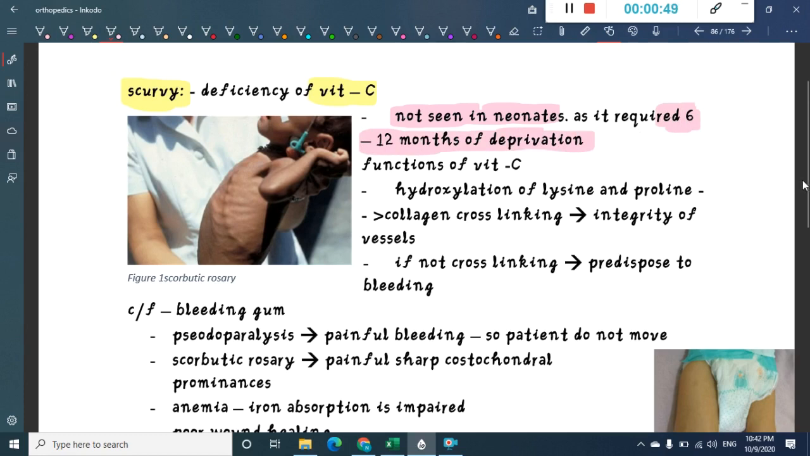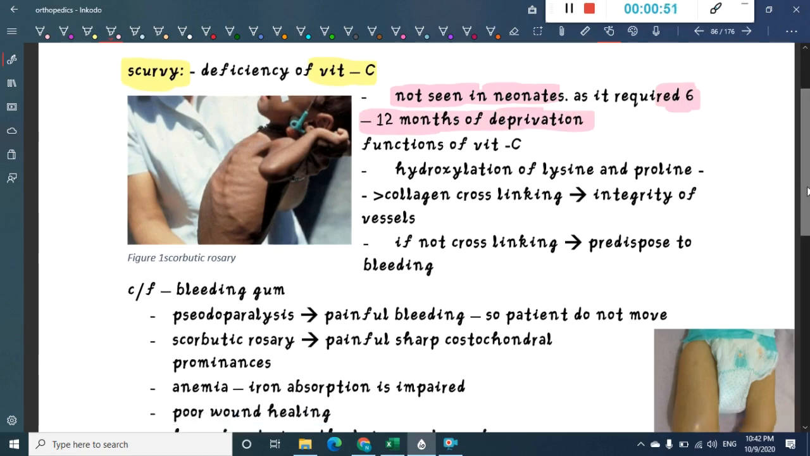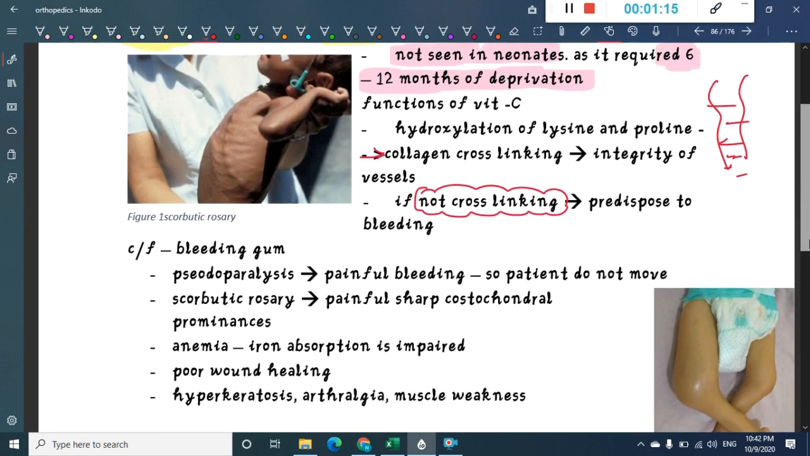Why is this scurvy formed? First, what are the functions of vitamin C? Vitamin C is mainly involved in hydroxylation of proline and lysine. With the help of hydroxylation of proline and lysine, there will be formation of collagen cross linkages, and thus it maintains the integrity of the vessels. But whenever there is deficiency of vitamin C, there is no cross linking and thus it predisposes to the bleeding episodes which you see.